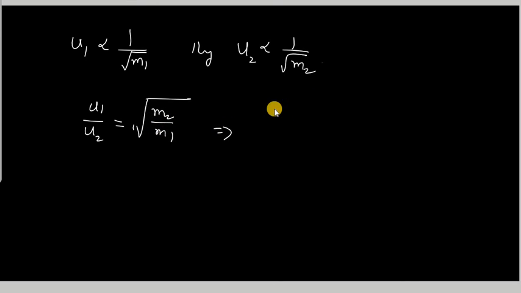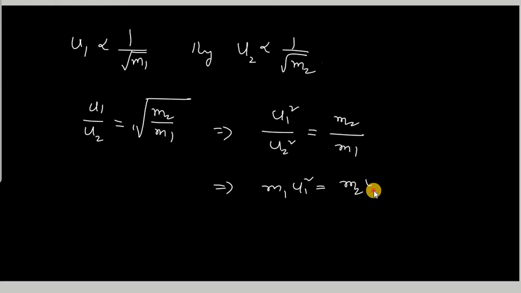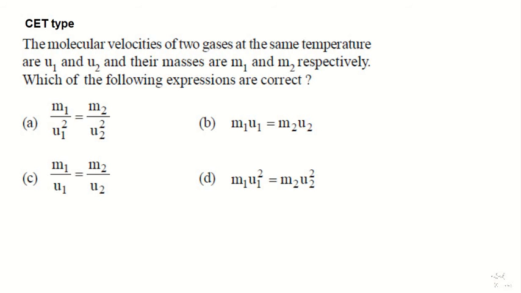If you square both sides, you get U1 square by U2 square equals M2 by M1. Upon cross multiplication, you get M1 U1 square equals M2 U2 square. So this is the relation. We'll check the options. Now if you check these options, option D is matching with our explanation. So D is the right answer for this question.